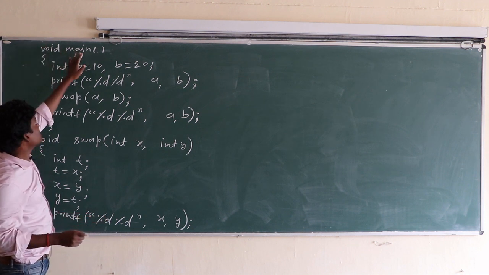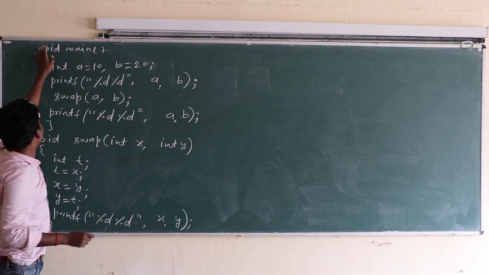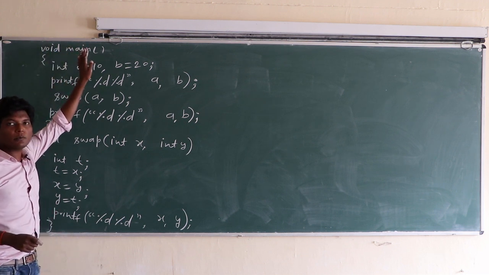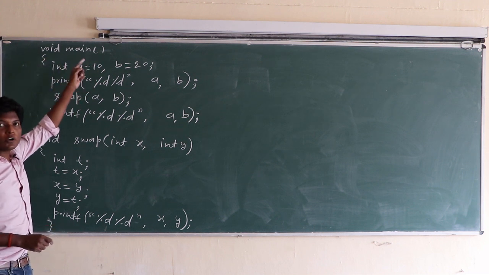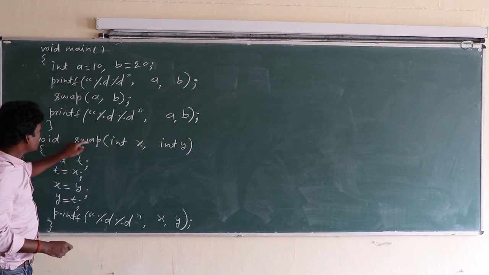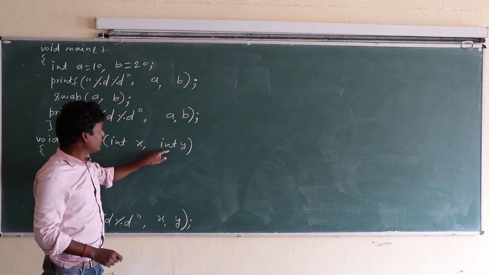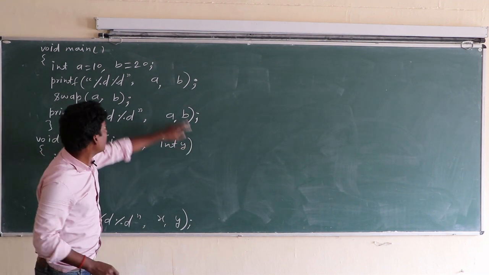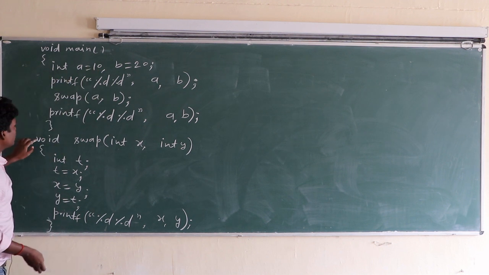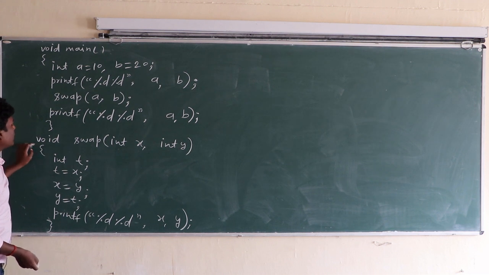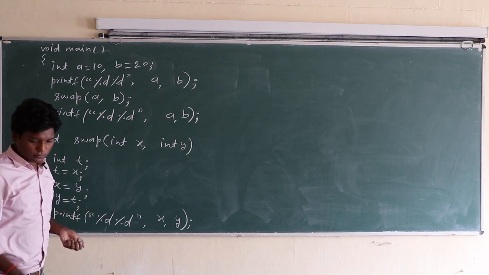If there is no space, we do not declare the function prototype. In the main we have to declare the function prototype void swap(int, int); above. There is no space basically, that's why we do not declare the function prototype of this function.